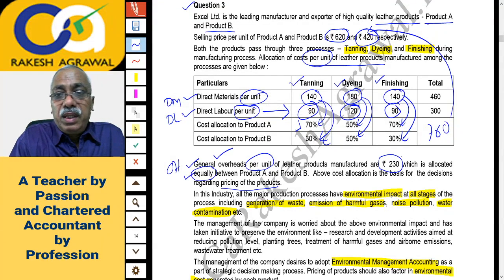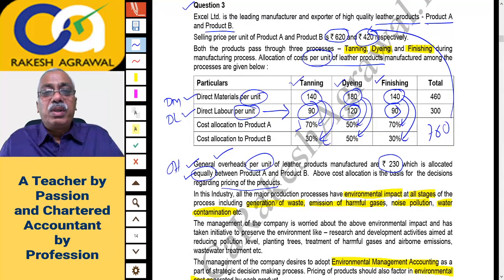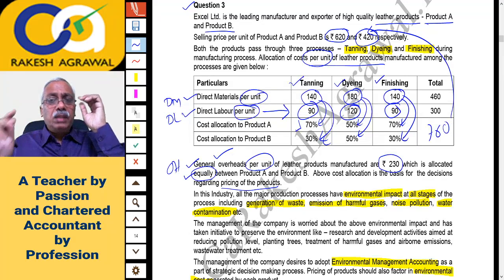This is 230, so you just split 230 equally between the two products. Prime cost plus overheads gives your product cost. Product cost deducted from selling price gives profitability. At most, you can express the profit as a percentage of sales price. This will be the answer of question 1. Are you getting it? The answer is printed. You can go ahead.